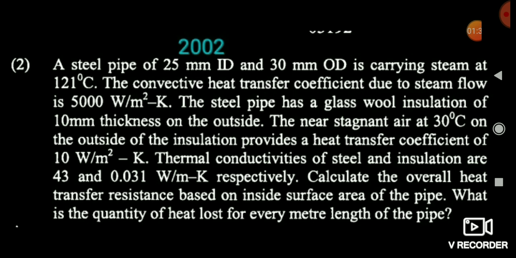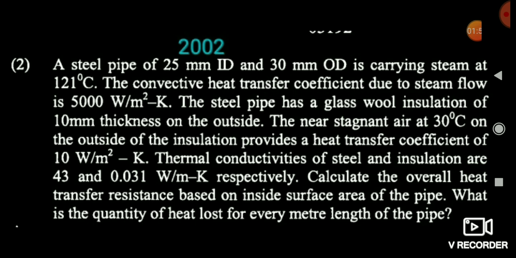Now friends, read the question. Here you can see that internal diameter is 25 mm and external diameter is 30 mm, and the temperature is 121 degree centigrade and the convective heat transfer coefficient is 500 watt per Kelvin.